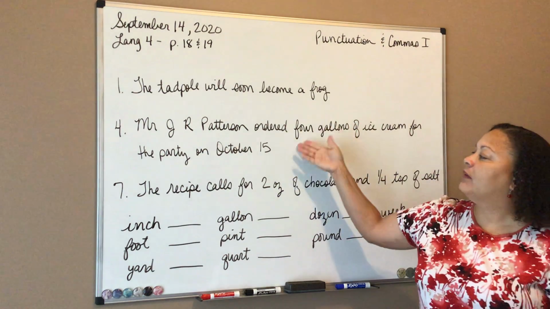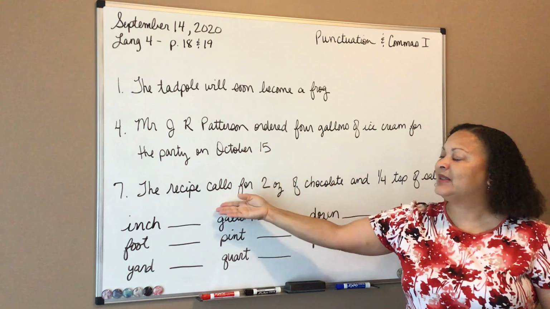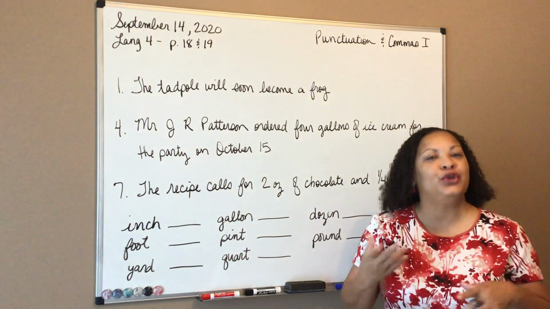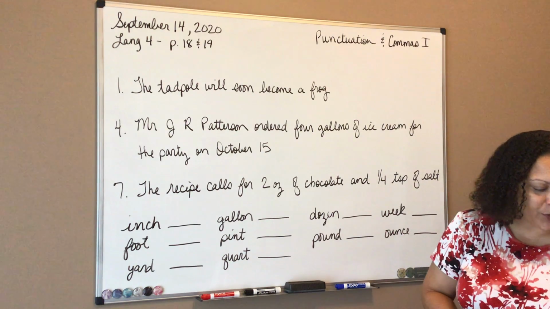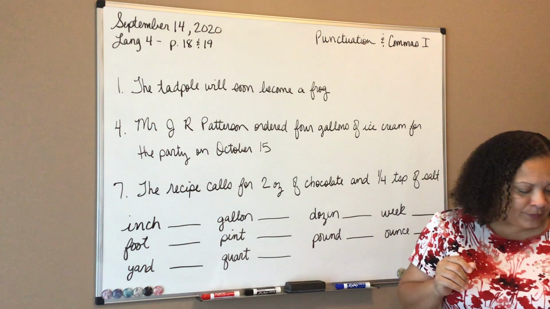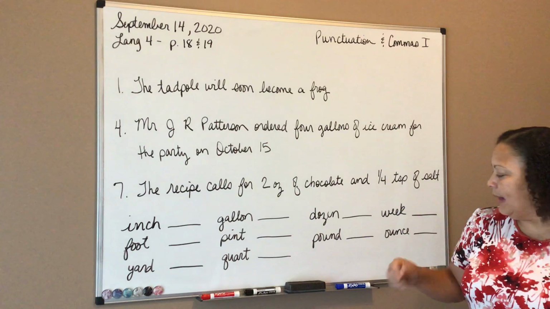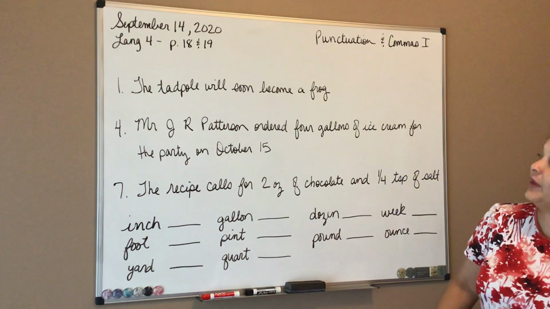Well, I put 3 of those sentences on the board. We have sentence 1, sentence 4, and sentence 7 that I'll do for you, and you can do the rest. Just as good practice, I will send a copy of the answers to you on the assignment tab tomorrow. And we're going to go ahead and begin with number 1.